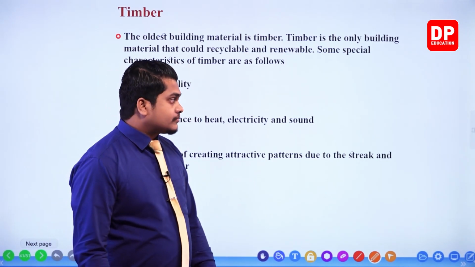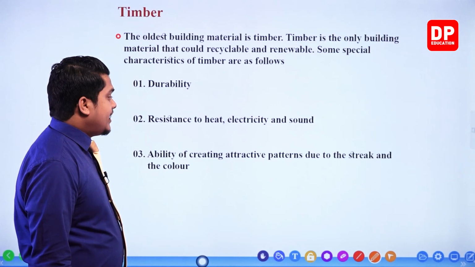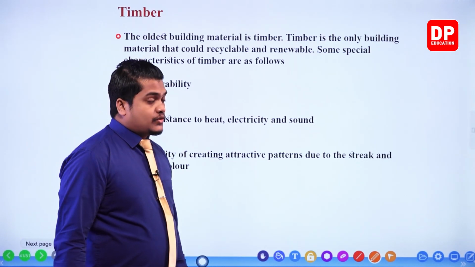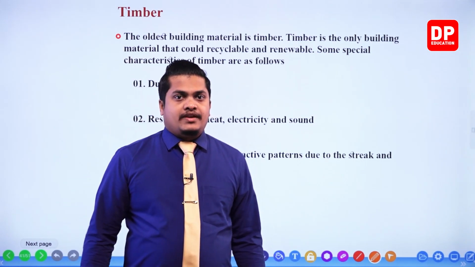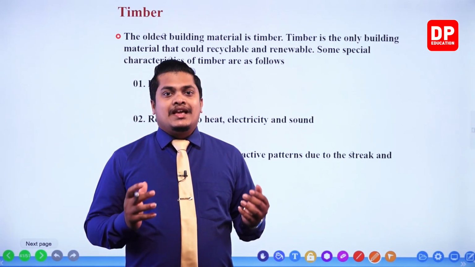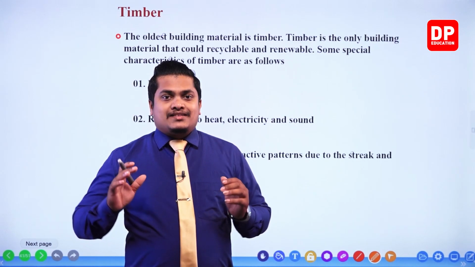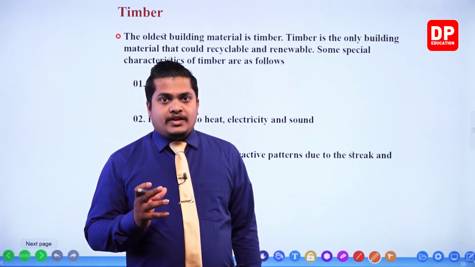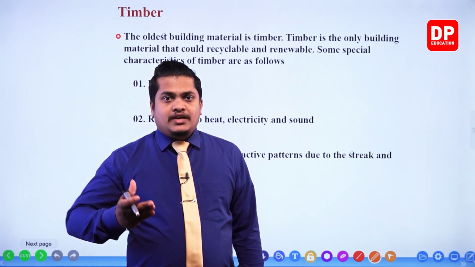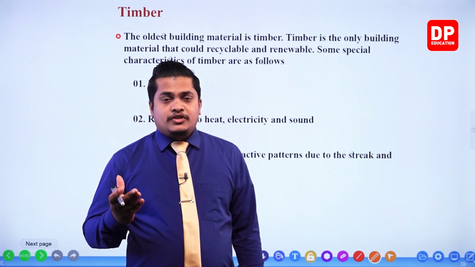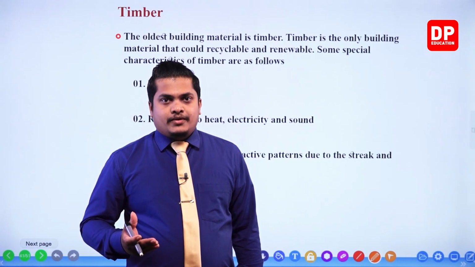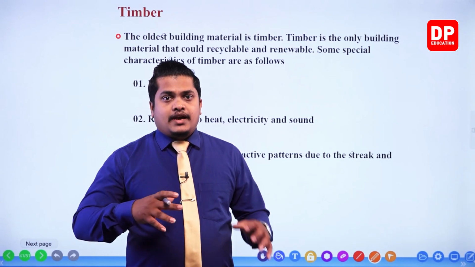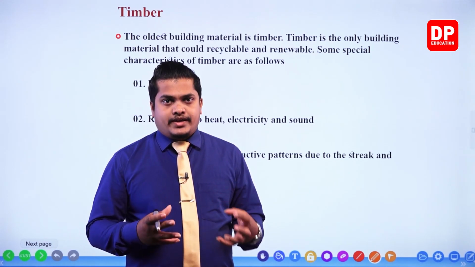Next one, ability of creating attractive patterns due to the streak and the color. Each and every wood has a certain streak, and each wood item has a certain unique color. When you take jack wood, it has a unique yellowish color. Like that, when you take ebony, it has a unique black color.